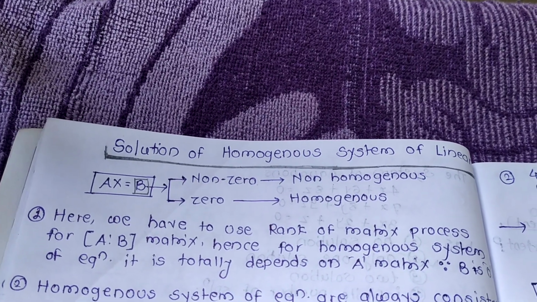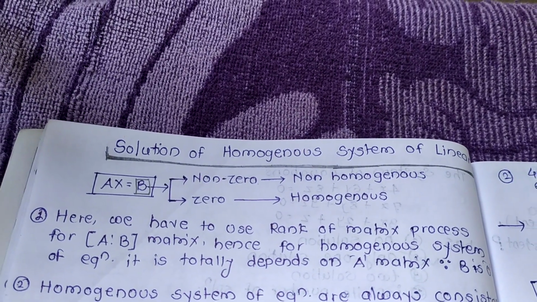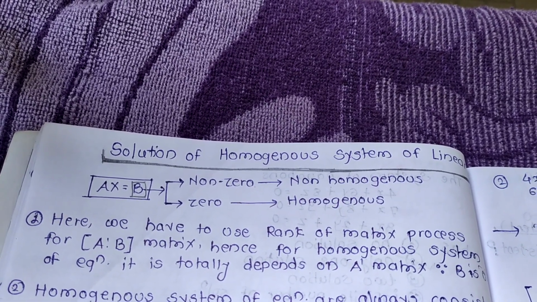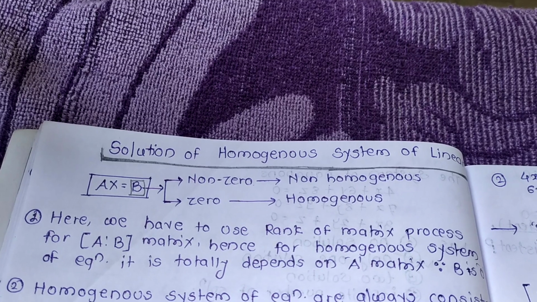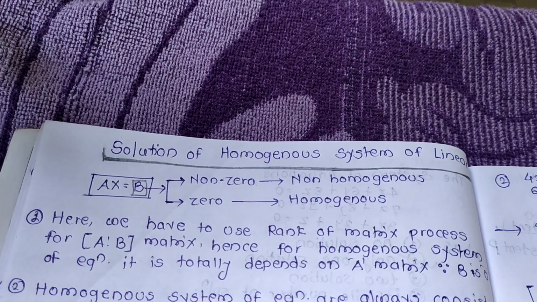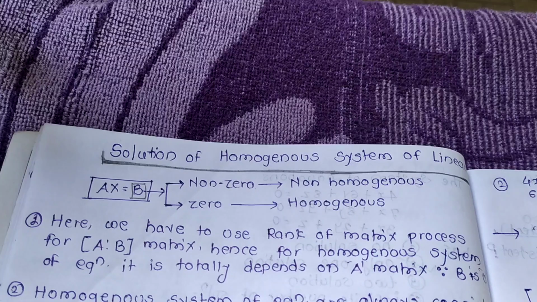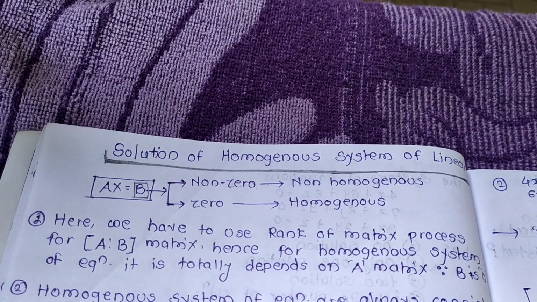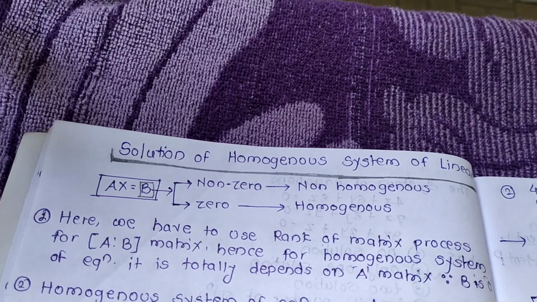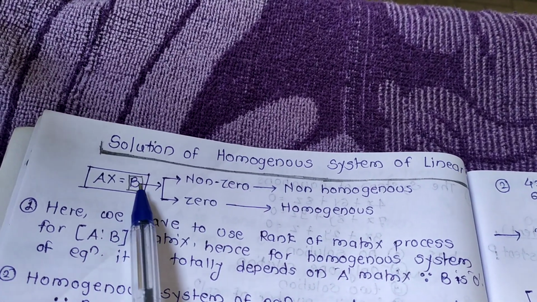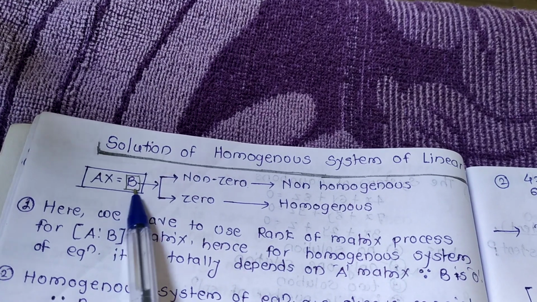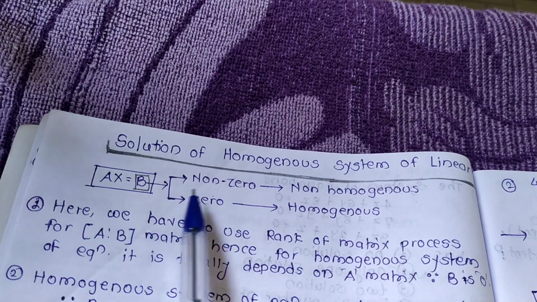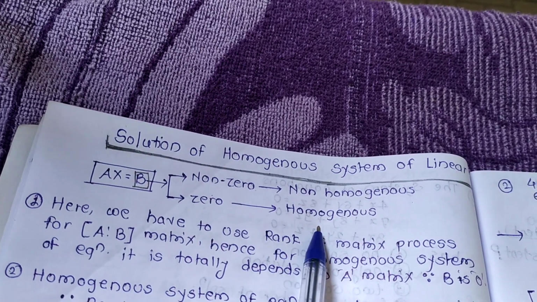In the last episode we studied what is a homogeneous system of linear equations and a non-homogeneous system. In this episode we take a short revision. Let's start. AX = B, where if B is non-zero then it is a non-homogeneous system, and if B is 0 then it is a homogeneous system.